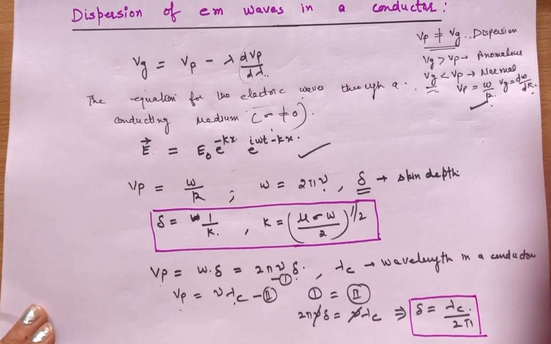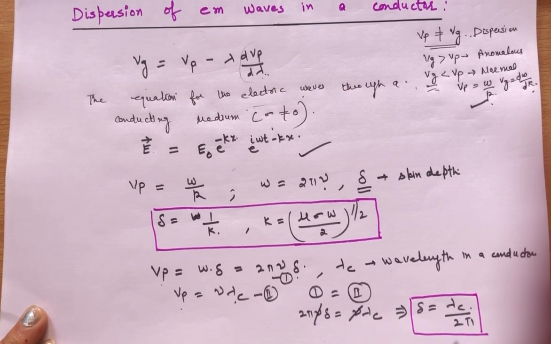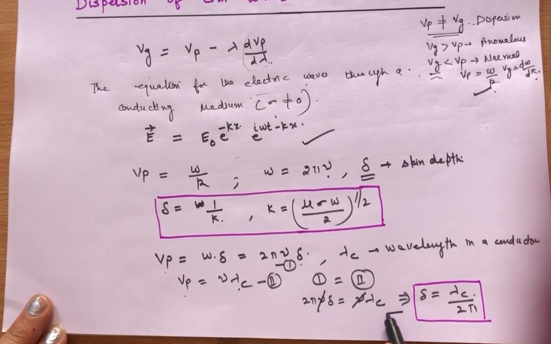So from this we can say that skin depth is 1 over 2 pi times the wavelength in a medium, and 1 over 2 pi comes to about 15%. So we can also say that skin depth is about 15% of the value of the wavelength in a medium. So from this what do you conclude? You conclude that different waves penetrate up to different depths.